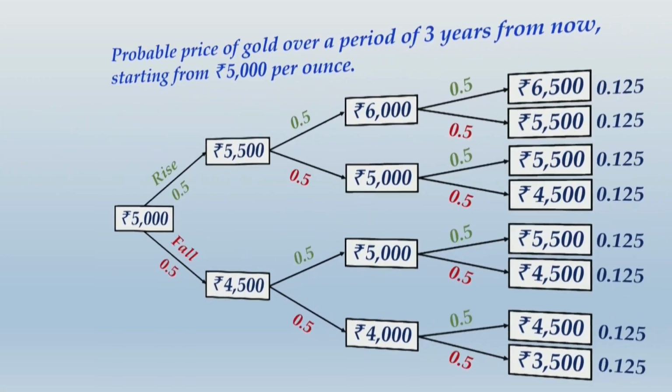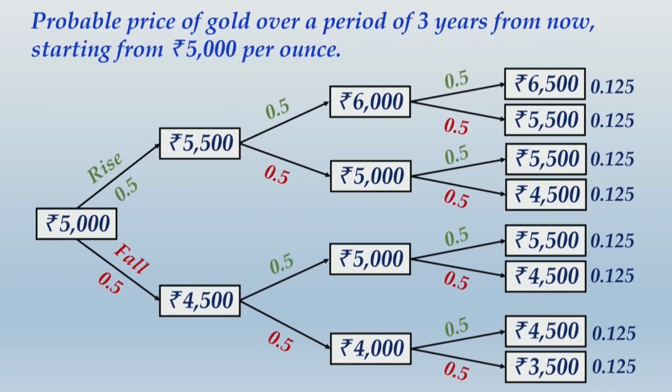First, I'm sure you would have written this heading, evaluation of abandonment option. Now this diagram you have already drawn, you don't have to write it again. This is basically the probable price of gold over a period of 3 years from now, starting from rupees 5,000 per ounce. You have already made this as the initial presentation. Now you know what happens when you are at this stage.